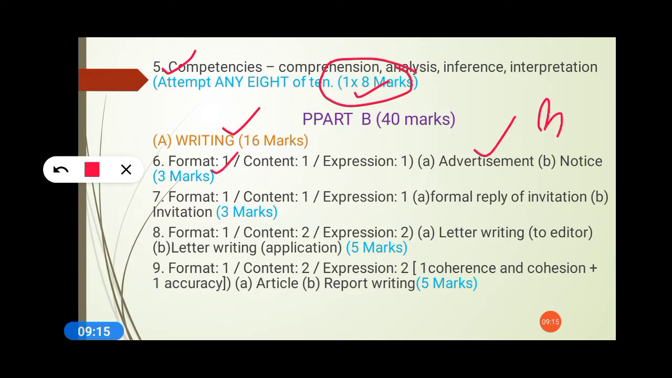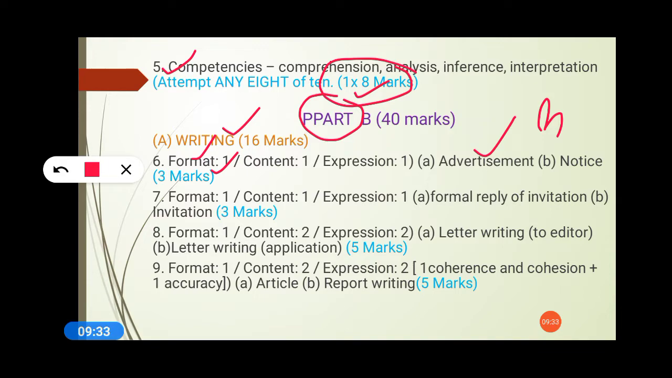Advertisement is of 3 marks. And again, 3 marks means what? Again for formatting, it will be 1 mark if you have run the format. Format means the title and the box that we need to make for the short composition. Spelling is incorrect here, so just go through it. It will be PART only, it's PP.